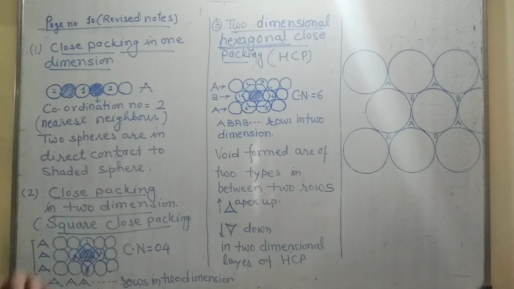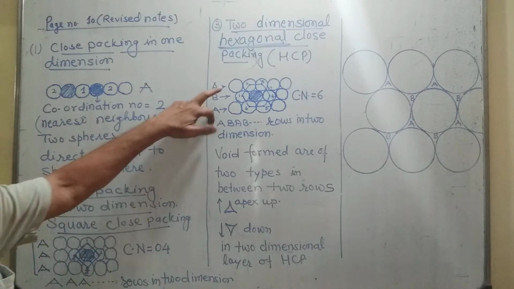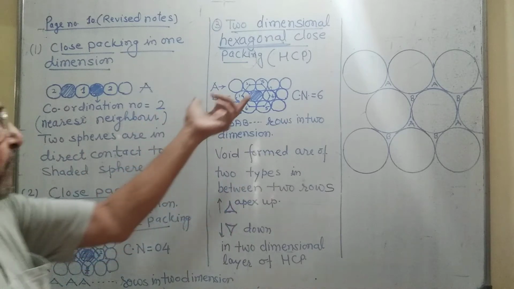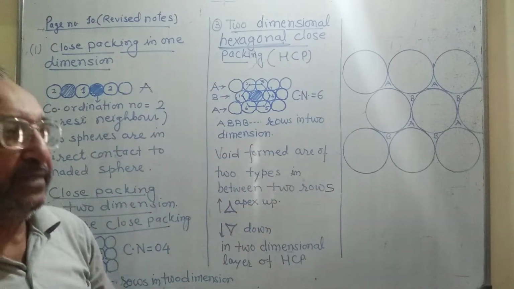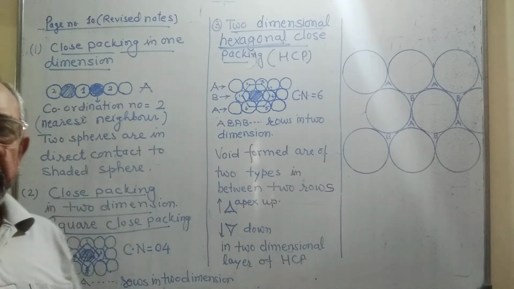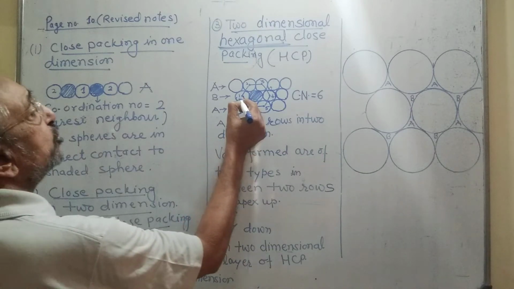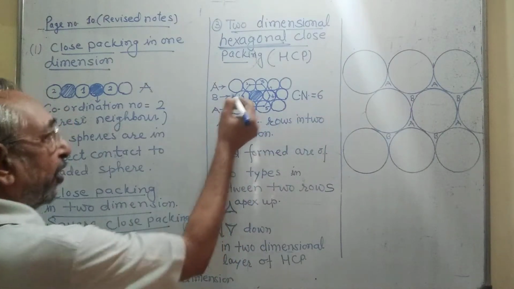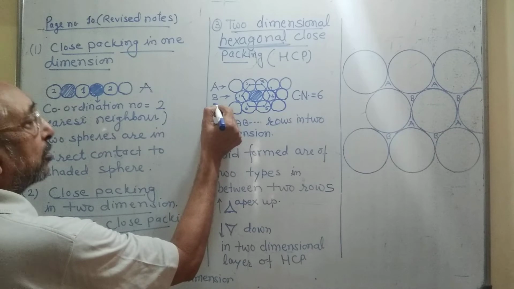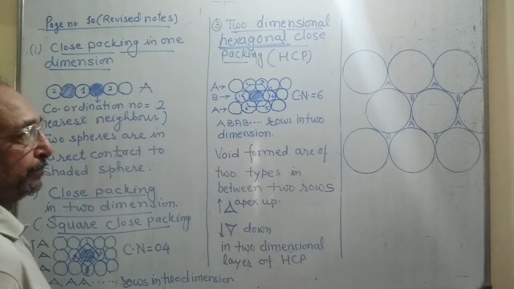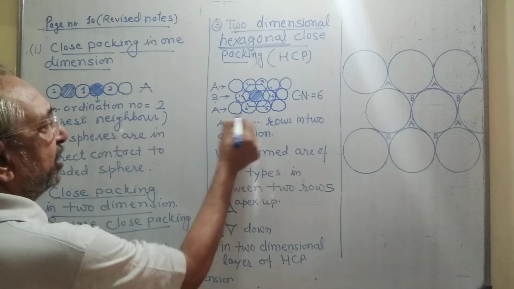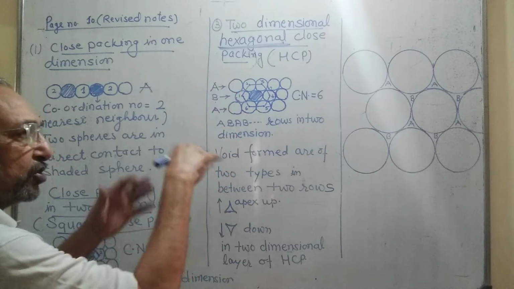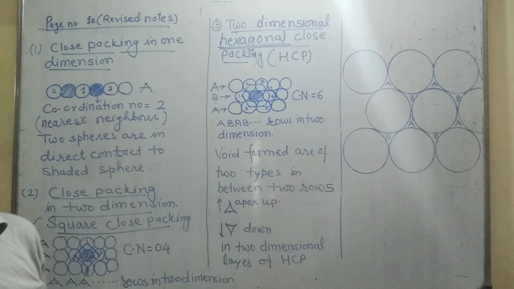But when you are arranging laddus in a plate, how will you place them? In the first row there is a gap, there is a notch, and in the notch you put the second row. So the second row we are calling B. Then again we arrange the row in the notch which occurs in the second row.